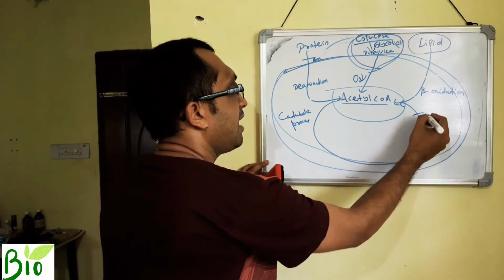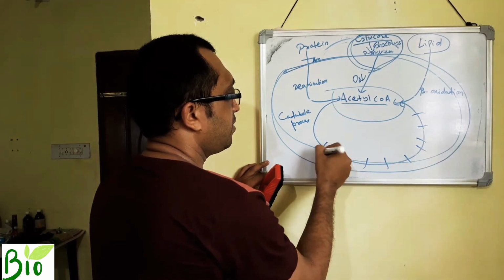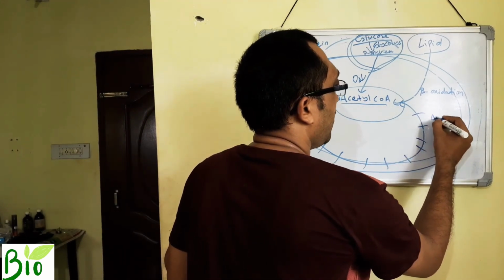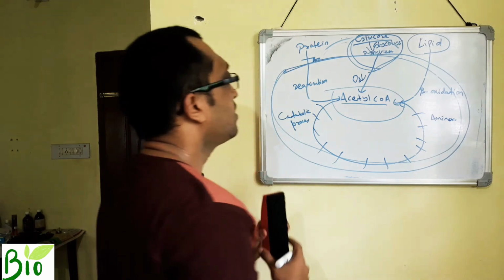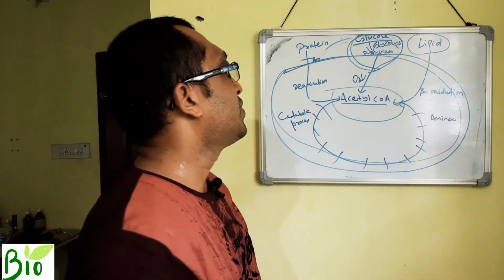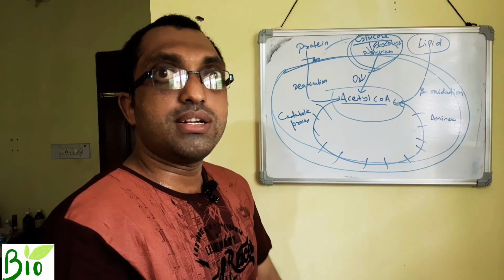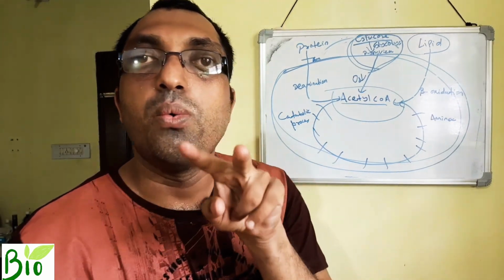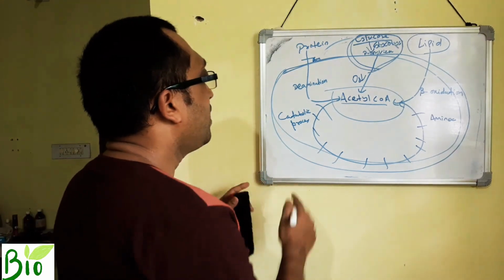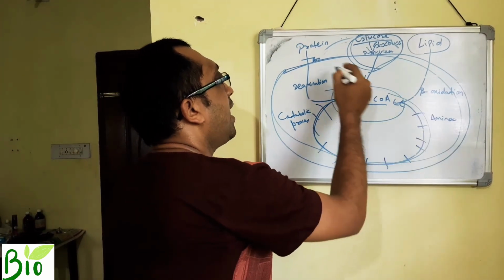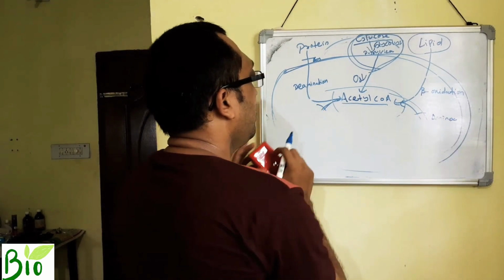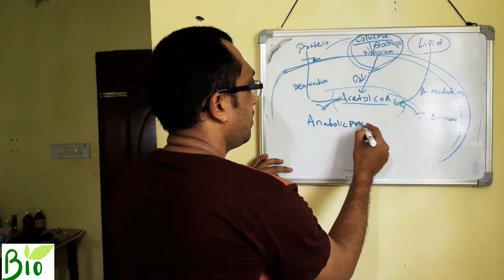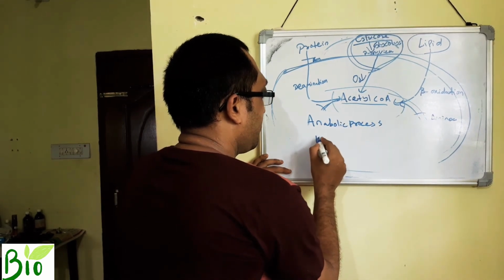But remember, the substrates that are produced on the way of acetyl coenzyme A, the Krebs cycle, they are the precursors of what? Amino acids. That means in the Krebs cycle, what breaks? Acetyl coenzyme A. And what is synthesized? Amino acids. So therefore, your Krebs cycle is an anabolic process as well as a catabolic process.